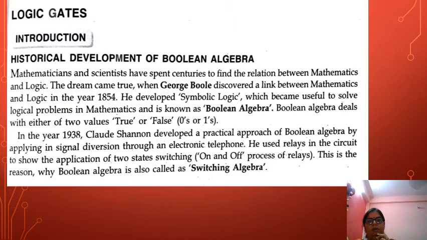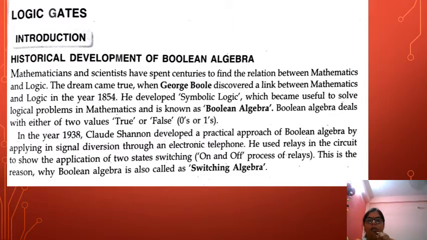So he developed symbolic logic, which became very useful to solve logical problems in mathematics, and which was named Boolean algebra. Now, Boolean algebra only deals with two values. The two values are true and false. As we all know, we symbolize false with 0 and true with 1.